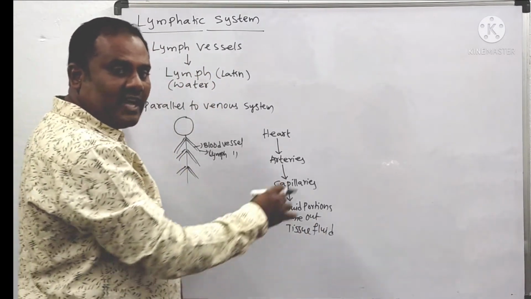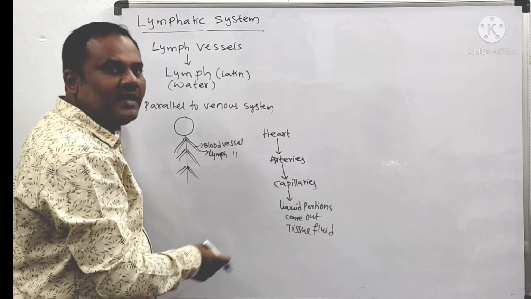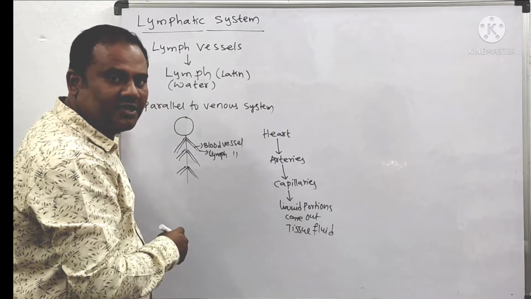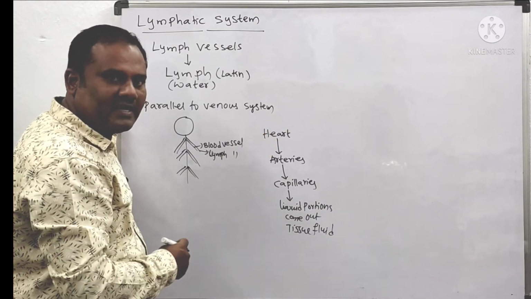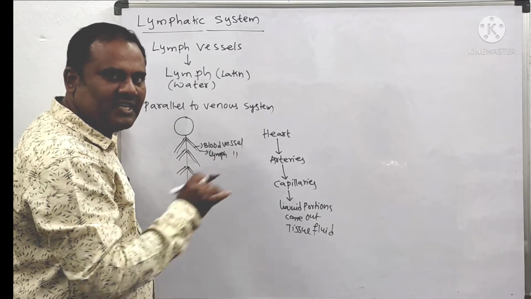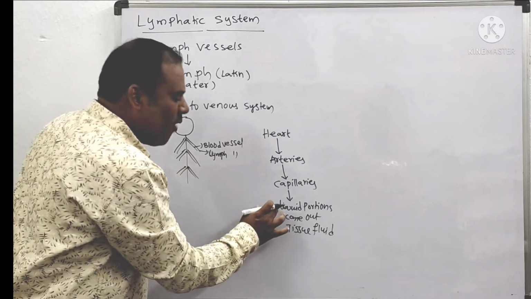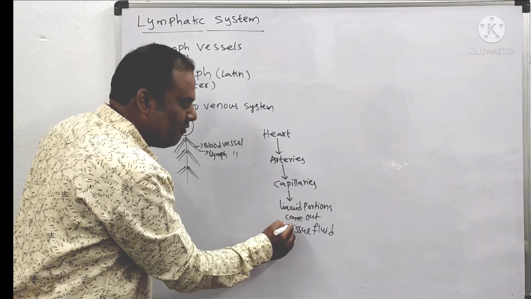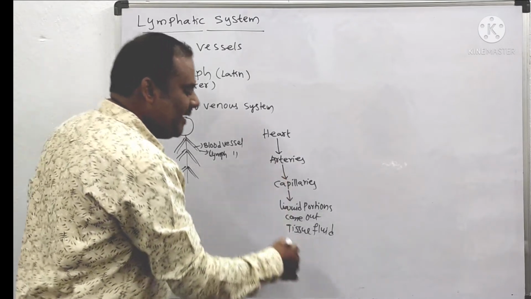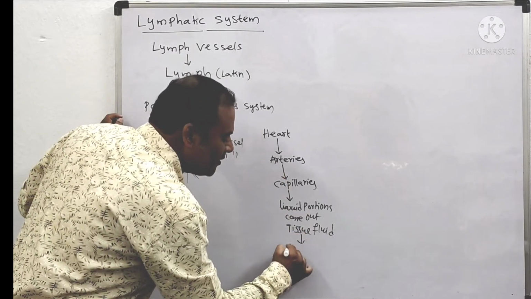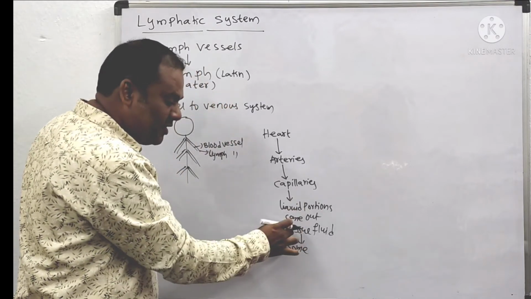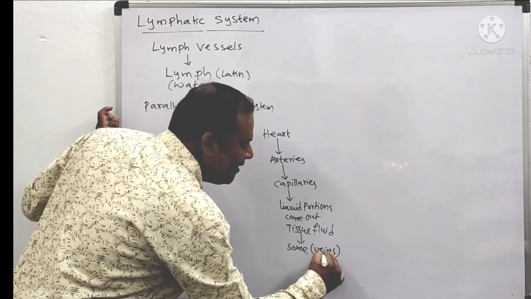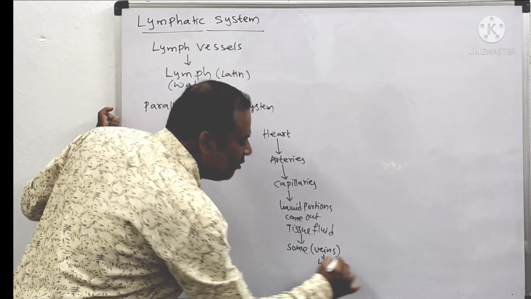This tissue fluid which has come out in the process of circulation has to be added back into the blood circulation. Otherwise, the amount of blood may decrease, and that is dangerous for our body. So some amount of this tissue fluid is taken up by the veins, and through the veins it goes to the heart.